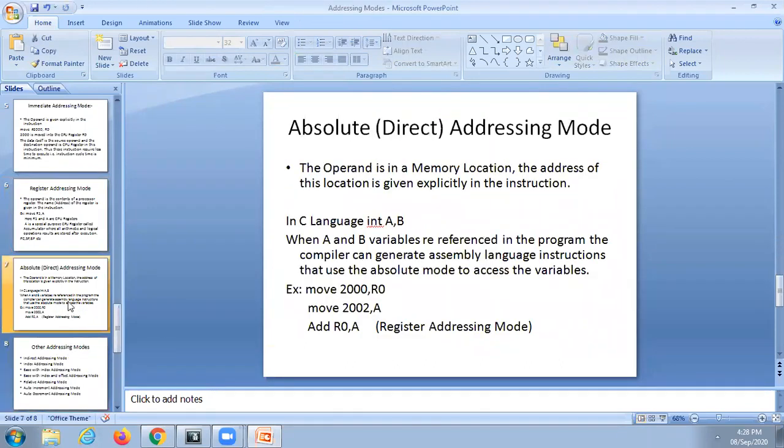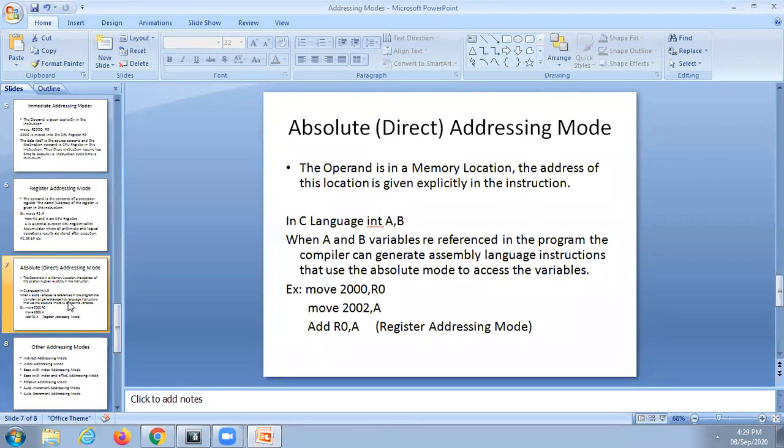The next one is absolute or direct addressing mode. There are two names here: absolute addressing mode, and in some of the books it's called direct addressing mode. For all of you, the first four are important. Why?